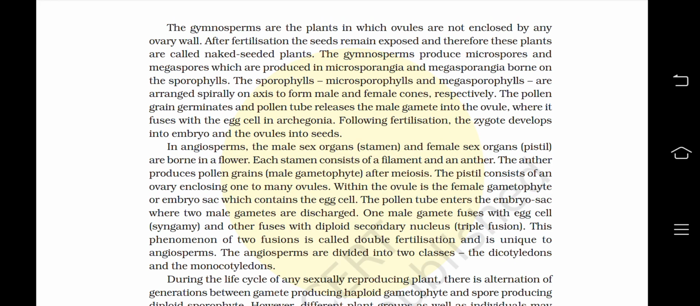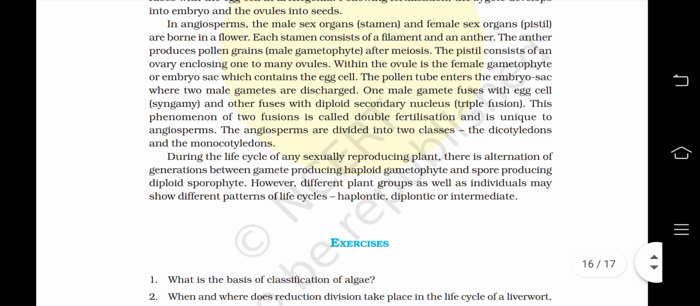The angiosperms are divided into two classes, the dicotyledons and the monocotyledons. During the life cycle of any sexually reproducing plant, there is alternation of generations between the gamete-producing haploid gametophyte and the spore-producing diploid sporophyte. However, different plant groups as well as individuals may show different patterns of life cycles: haplontic, diplontic or intermediate, or you can say the haplodiplontic stage.